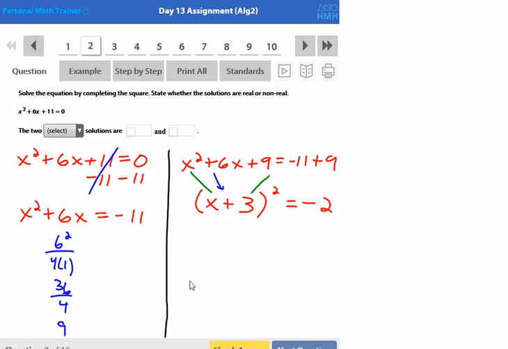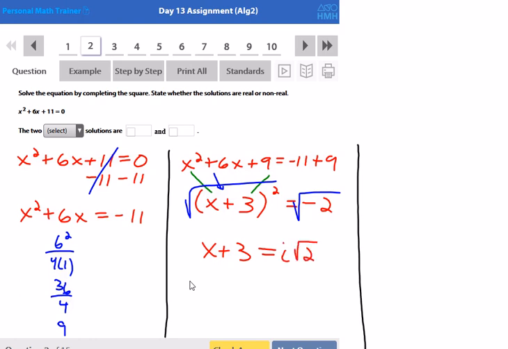Well, now for the first time, my equation only has a single x, which means I can now use square root property. I couldn't use square root property before because I had x squares and x's, and those couldn't be combined. But now I only have a single x that's inside here. And so I need to be able to get to that x. So I'm going to now take the square root on both sides. I'm going to use square root property, which tells me that x plus 3 is equal to the square root of negative 2, which the negative comes out in the form of an i.